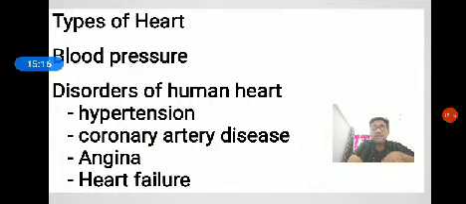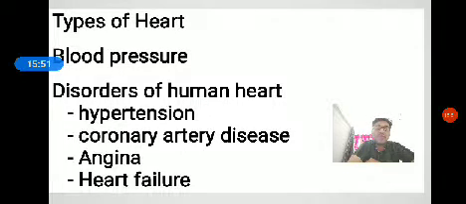Blood pressure can be measured in two phases: systolic pressure and diastolic pressure. The maximum arterial pressure caused due to the ventricular systole is the systolic pressure, and it is always maximum. The maximum arterial pressure caused due to the ventricular diastole is called the diastolic pressure. The normal BP of a person is 120 by 80 mmHg, millimeters of mercury. 120 is the systolic pressure, and 80 is the diastolic pressure.